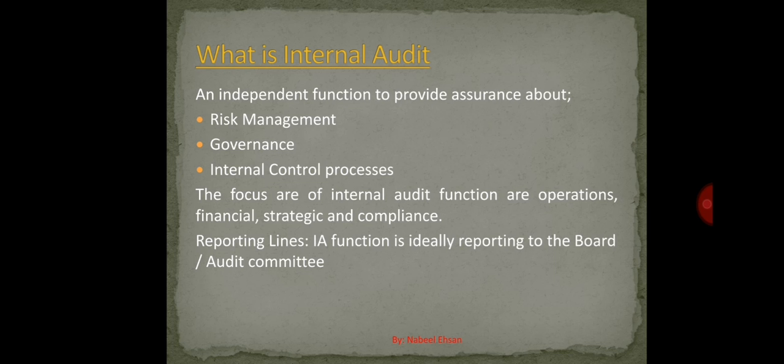By process I mean, again, the sales process, hiring process, purchase process and other processes. Reporting lines. The internal audit function ideally reports to the board of directors or the audit committee. Why? Because they need to be independent. If they report to the chief financial officer, they can never be an independent function.